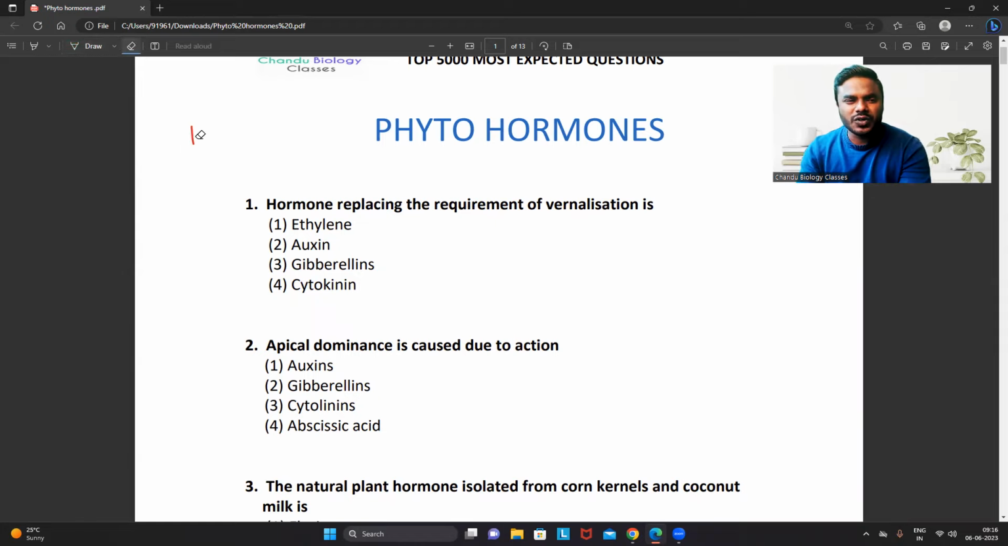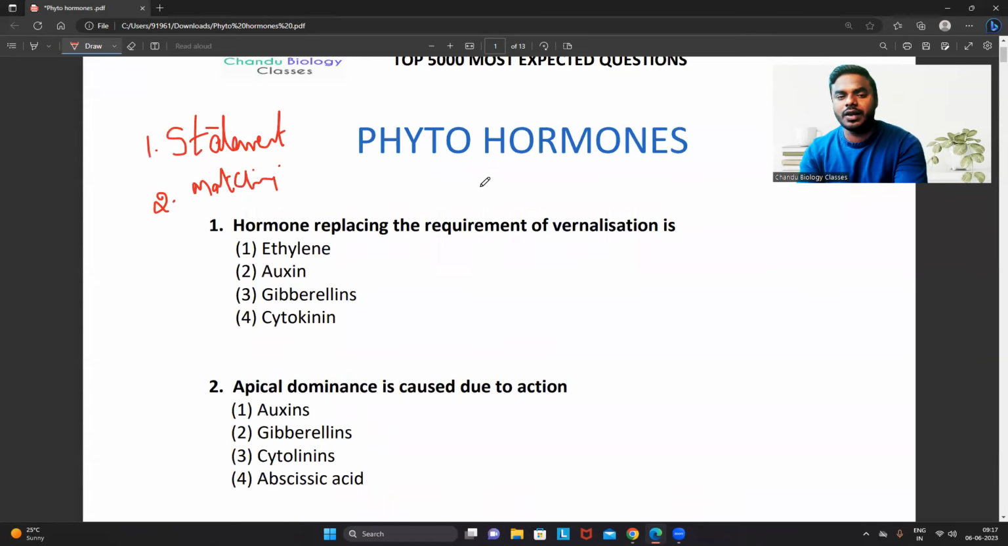2 classes. Okay, so in case of plant hormones, friends, we can expect the questions either from the statement related. If not the statement related, we can expect the questions maximum in the form of a matching, right? So now let's try to understand each and every question briefly and elaboratively.